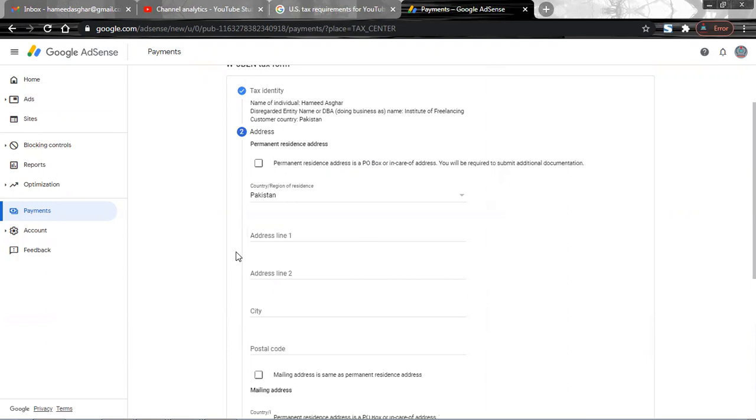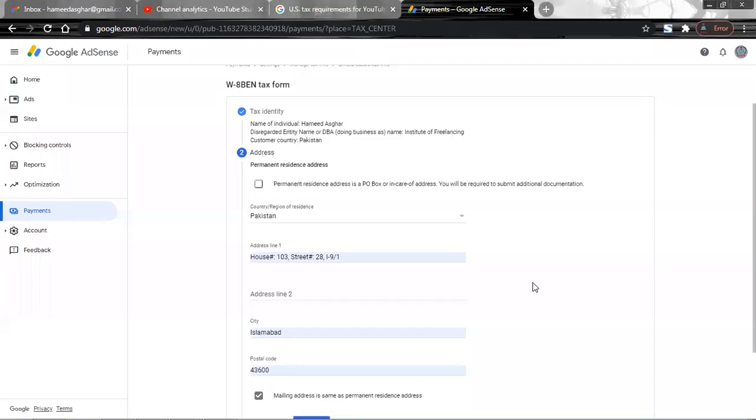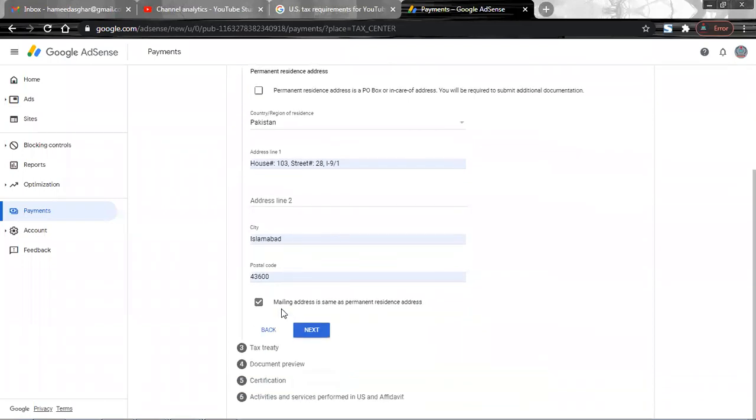Now you have to set in your permanent residence address, so the PO box, in care of the address. You will be required to submit additional documentation, right? So let me fill out this form, and let me show you how the next process goes on. Okay, so I have filled in my addresses and all those basic information, and my mailing address is the same as the permanent address.